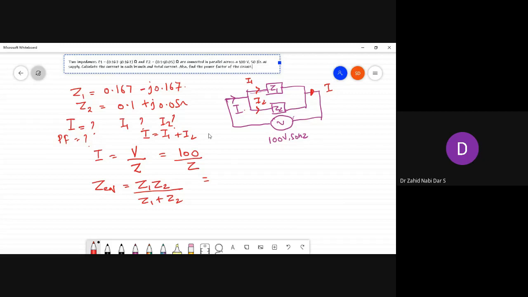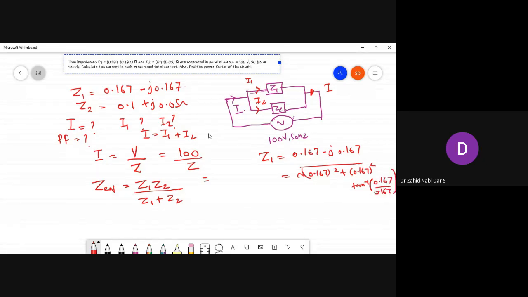Z1 is in rectangular form, 0.167 minus j0.167. To get polar form, the magnitude would be the square root of 0.167 squared plus 0.167 squared, and the angle would be tan inverse of 0.167 divided by 0.167, so tan inverse of 1. What angle will you get? Tell me.